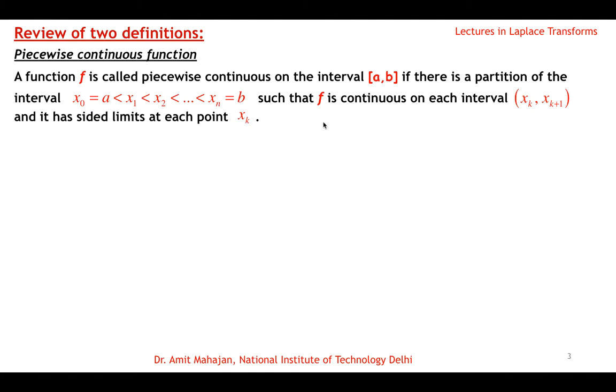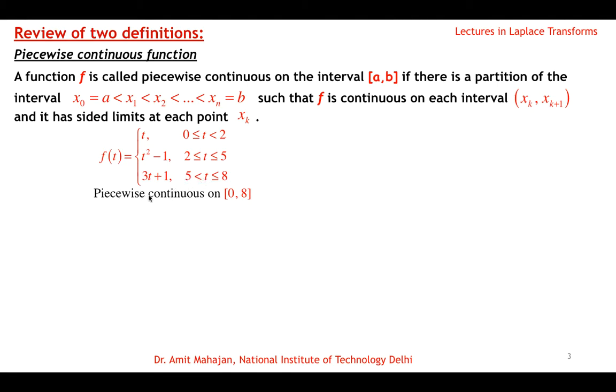Okay. So for example, say this function f(t) is equal to t when t varies from 0 to 2 with open on upper side, or t square minus 1 when t varies from 2 to 5, and 3t plus 1 when t varies from 5 to 8 not taking the value of 5.